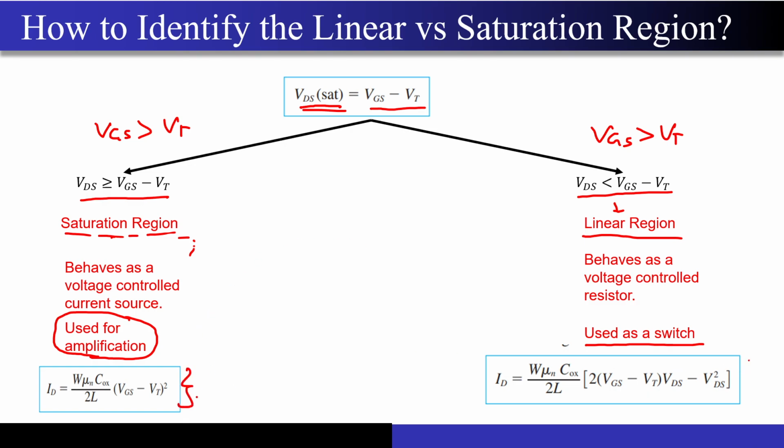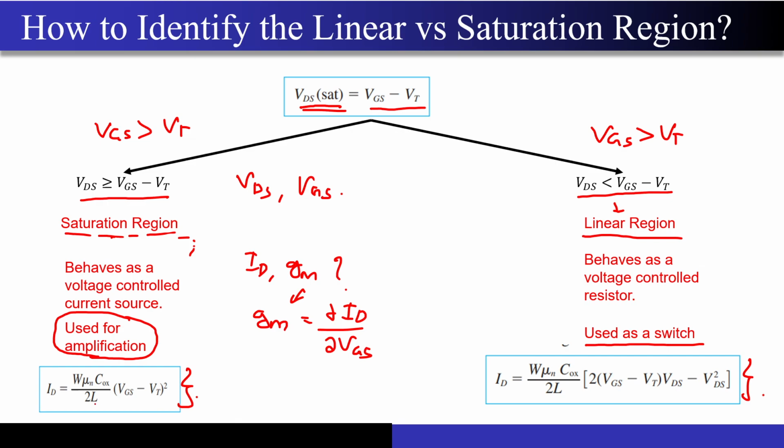Correct? So when you are trying to solve any question, they won't give you any condition. They will just give you values of VDS and VGS, and they will ask you to determine the value of current or determine the value of the transconductance gm. Correct? So what is the value of gm? gm is nothing but your ∂ID/∂VGS. Correct? So if you differentiate this equation with respect to VGS, the equation that you will get is nothing but the transconductance.